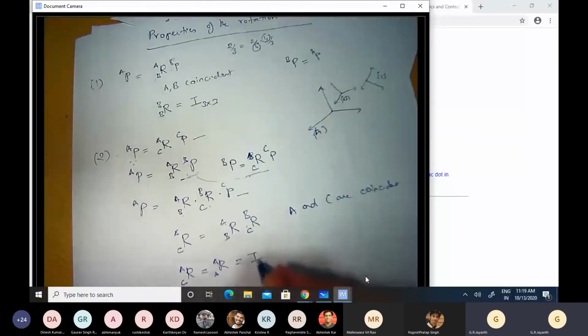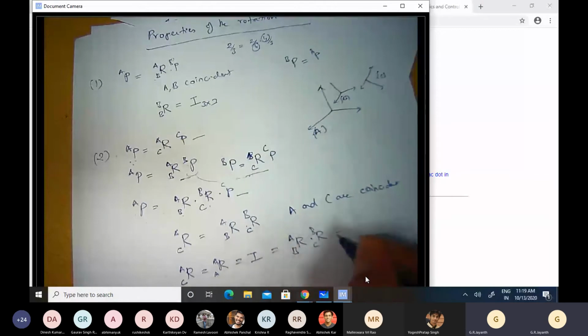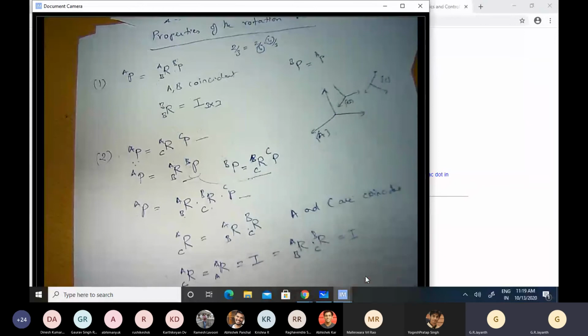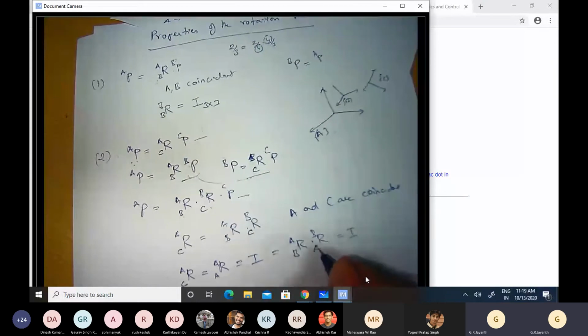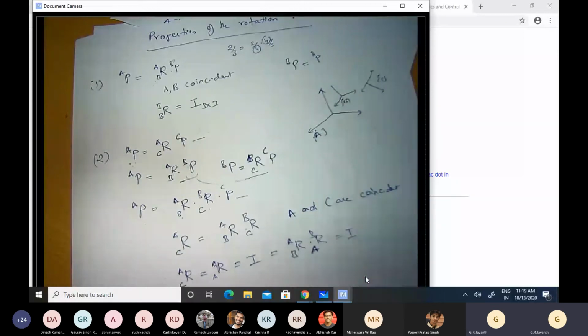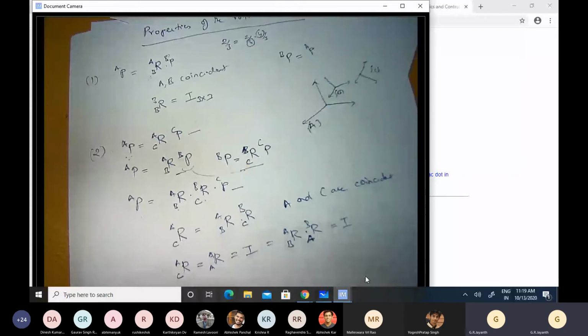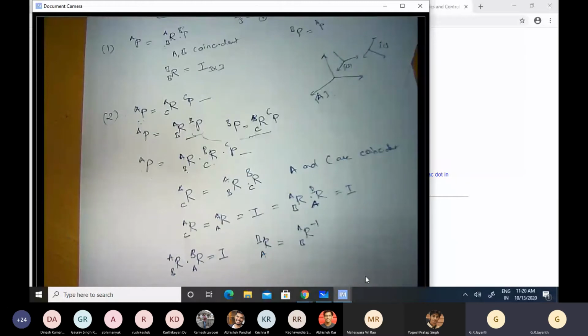Therefore, R of AB times R of BC would be an identity matrix in this case. But R of BC is nothing but R of A with respect to B, because A and C are assumed to be coincident. So R of B with respect to A times R of A with respect to B is equal to the identity matrix. In other words, R of B with respect to A is R of A with respect to B inverse. Intuitively, you would expect this to be the case, and it turns out to be so.